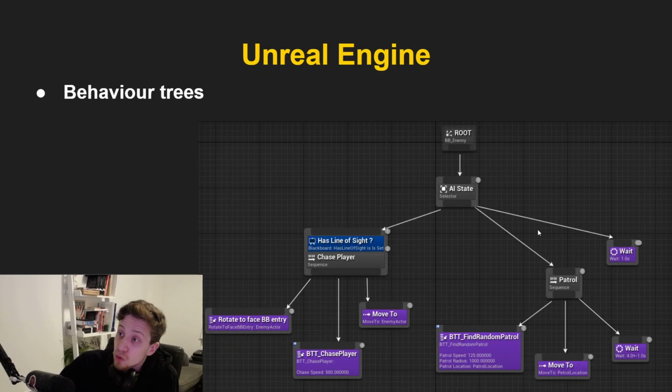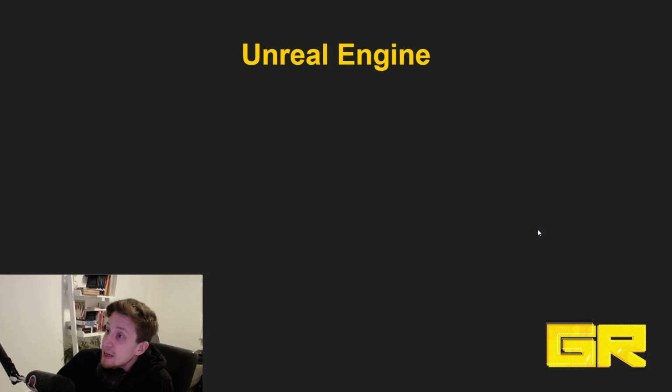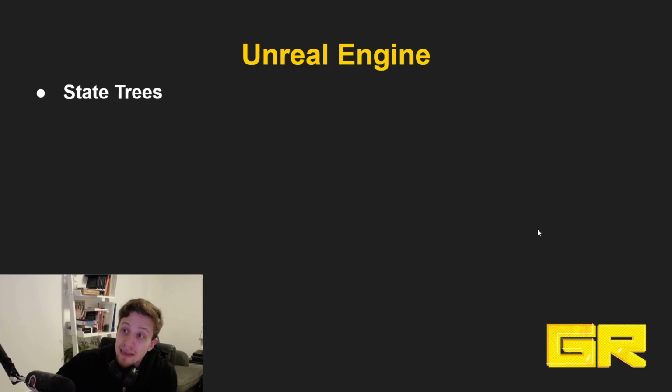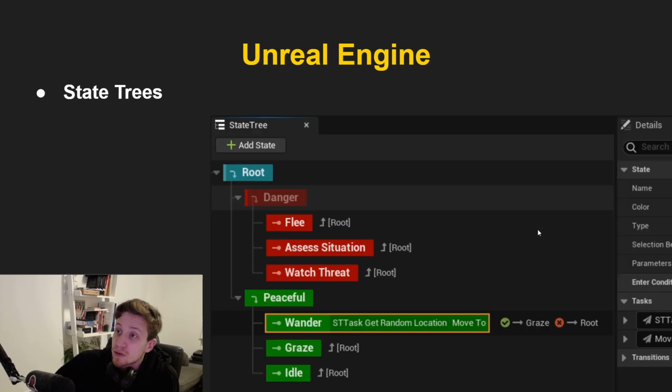We have an old approach that at this point I treat as deprecated, but it's something we have covered already. It's behavior trees. That used to be how we used to organize AI. Then our newest approach is StateTrees, which is a modern replacement, and Epic has stated quite clearly that this is what will be replacing and used for all AI in the future.